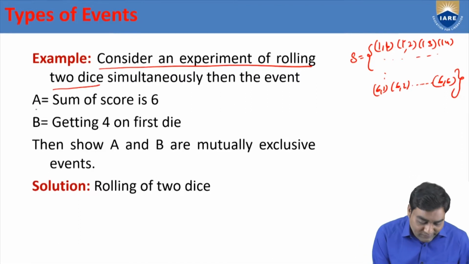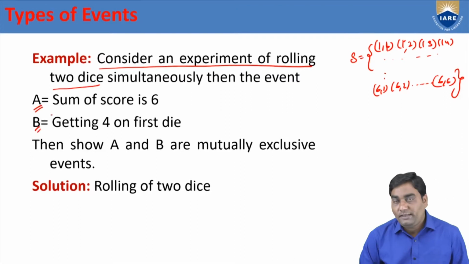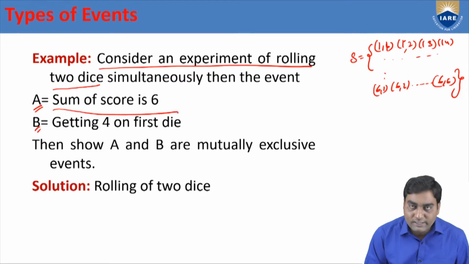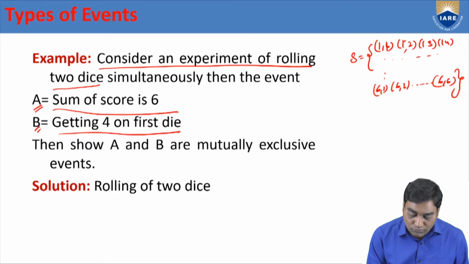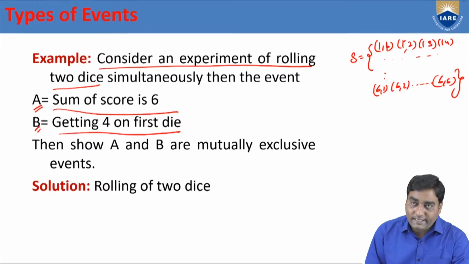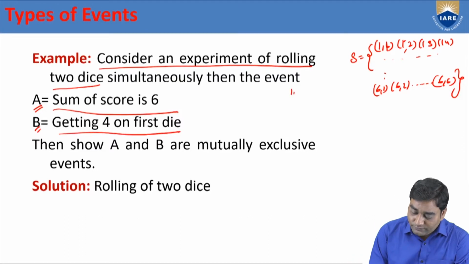Now I define two events. Sum of score is 6. Getting 4 on first die. See, two dice, 1, 2, 3, 4, 5, 6. This is the first die, die number 1.